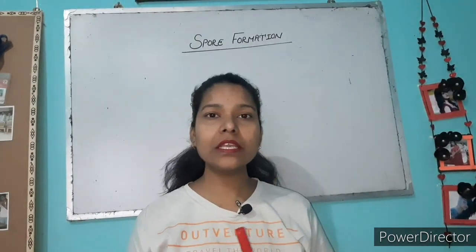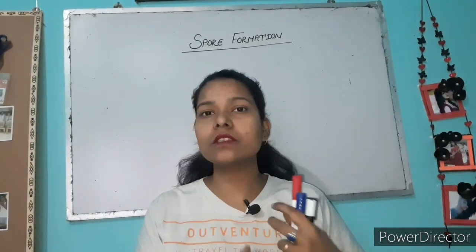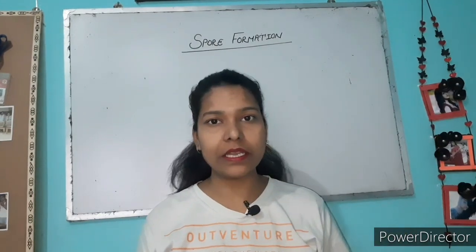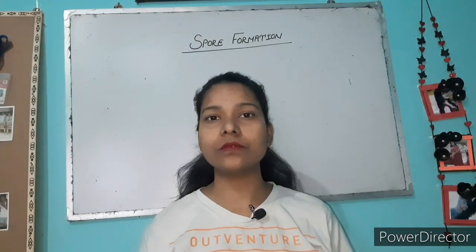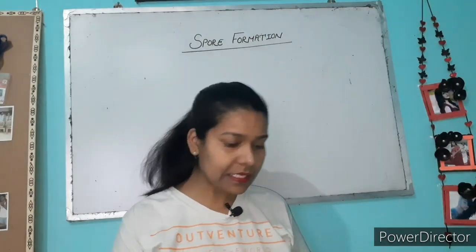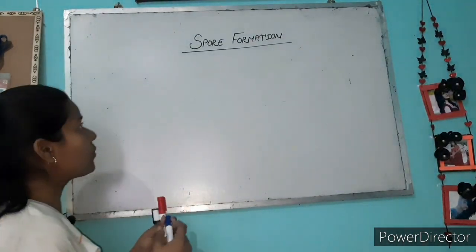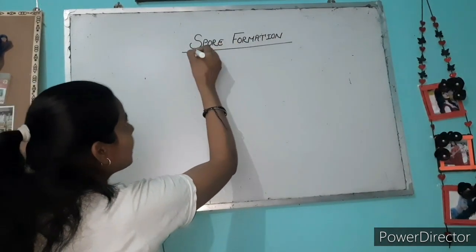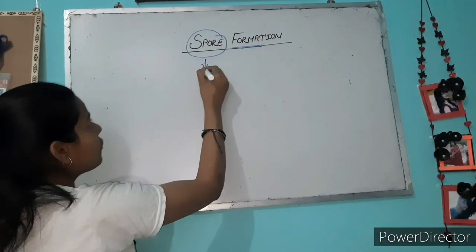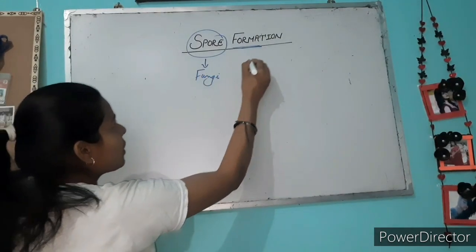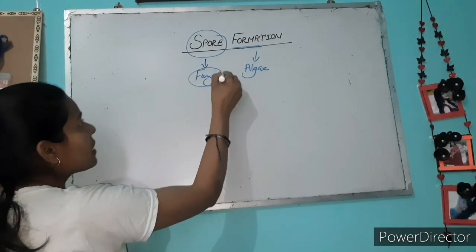Let me teach you how the spores are converted into offspring, how these spores form from the parent body, and which kinds of organisms are involved in this asexual mode of reproduction. Majorly it occurs in the fungi group. Spore formation majorly occurs in the fungi group, and some kinds of algae also.